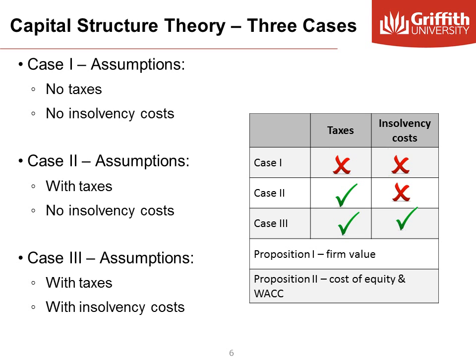So in case 1, we look at those two propositions if there are no costs in the form of no taxes whatsoever, no insolvency costs, no bankruptcy costs. In case 2, we see what happens to the value of the firm and WACC if we introduce corporate taxes. And in case 3, we find out what happens if we introduce insolvency costs on top of corporate taxes.